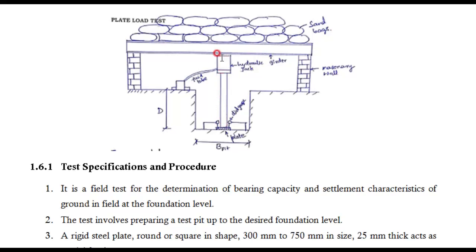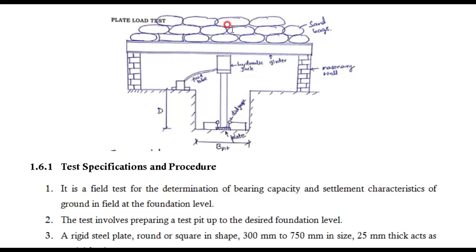And above that we will put a hydraulic jack because we need to push it down. To push we are using a hydraulic jack. Then when it pushes downwards, something should be there to resist it upward. Therefore we will put one steel girder here. Above that we will put a large number of sandbags.